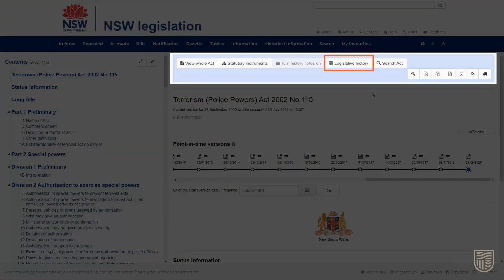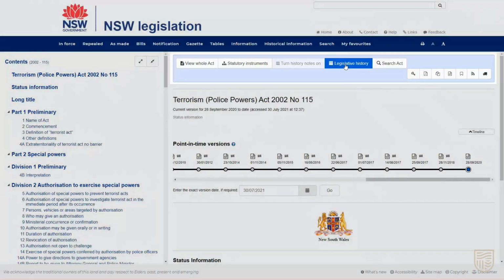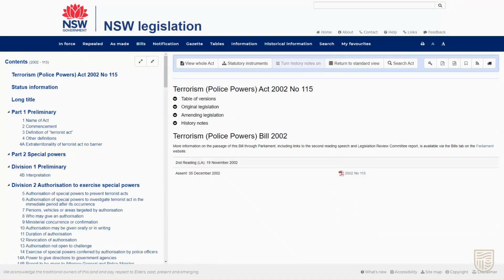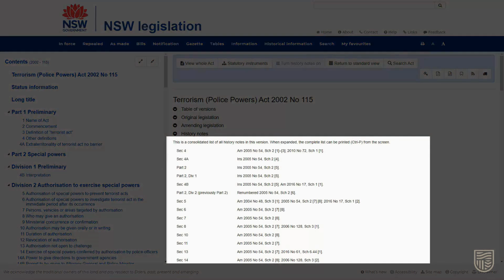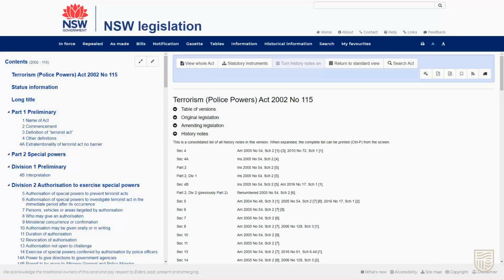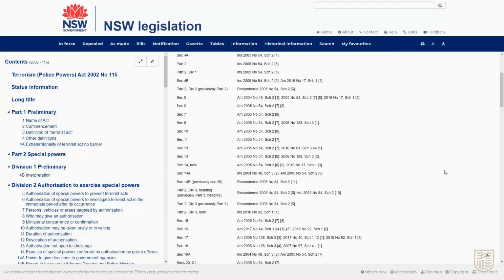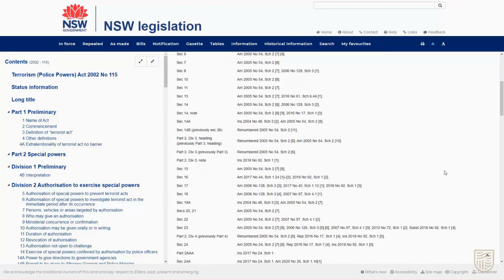Select Legislative History from the options across the top of the right-hand pane. We need to look at the history of the Act, so we'll now select History Notes. In the right panel, you'll now see the start of the amendment history. We're looking for the changes to Section 17.